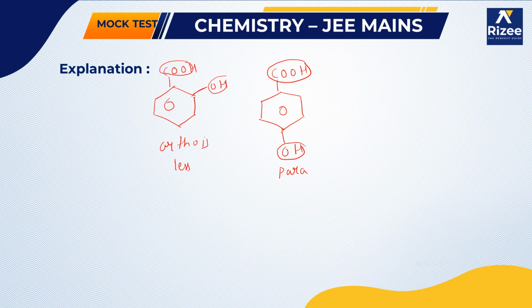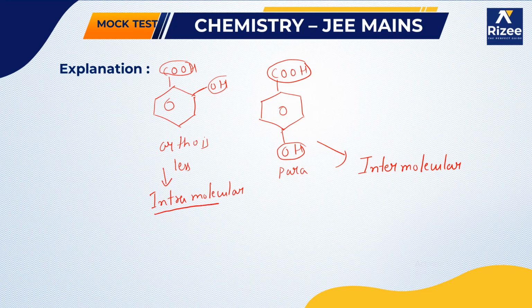So here what happens, in orthobenzoic acid, intramolecular hydrogen bonding will take place, and in parabenzoic acid, intermolecular hydrogen bonding will take place.